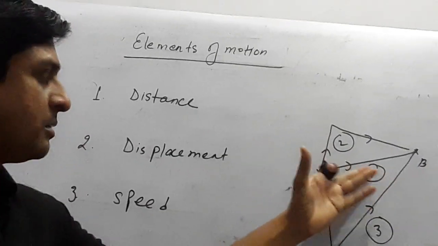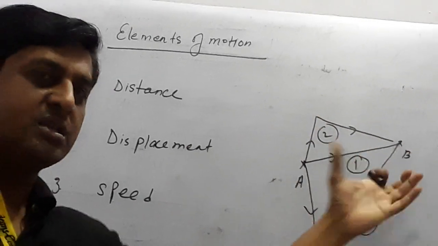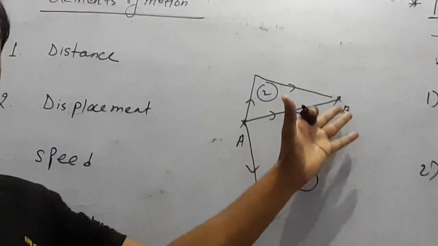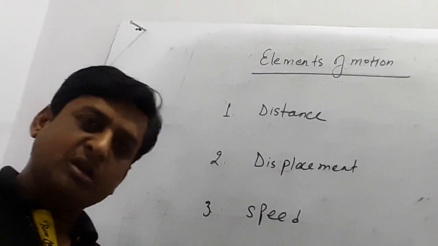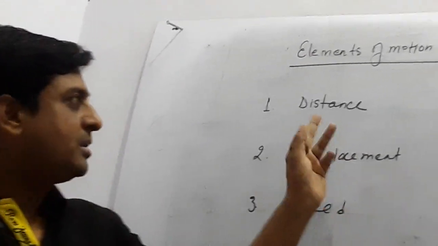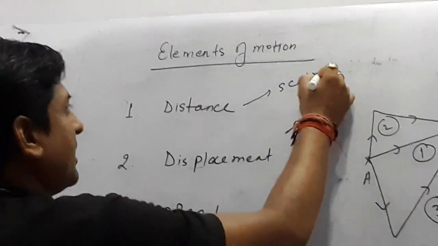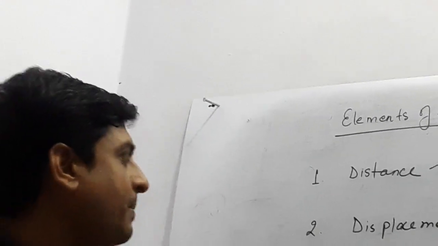For boy 1, this is the distance. For boy 2, this is the distance. For boy 3, this is the distance. Whatever the path followed by any body to move from the initial position to the final position, the length of that path is known as distance. Because it is direction independent, it is scalar. There is no fixed direction. From anywhere you can move.